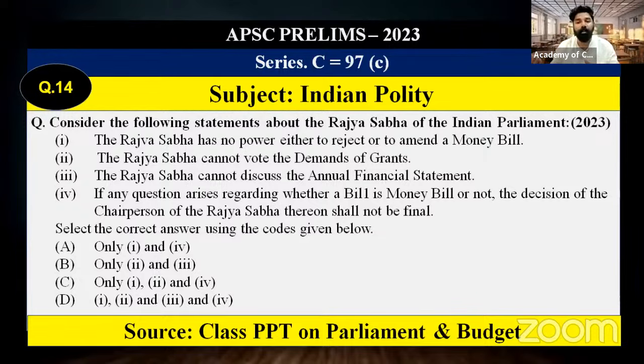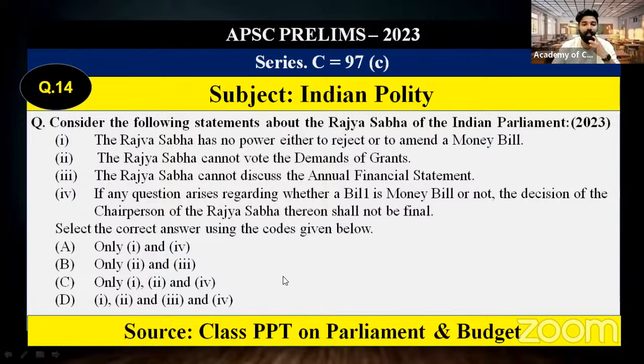Even if it is recommended, Lok Sabha can reject it also. So Lok Sabha enjoys more power with reference to the money bill, and the Speaker of the Lok Sabha can decide whether that bill is a money bill or not. Because of that, only Lok Sabha can vote. So demand for grants, that's also part of the budget. Budget itself is a money bill. So Rajya Sabha cannot vote.